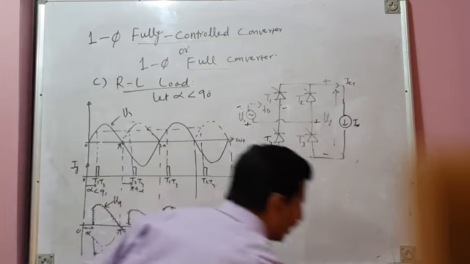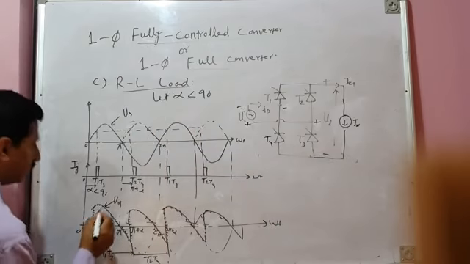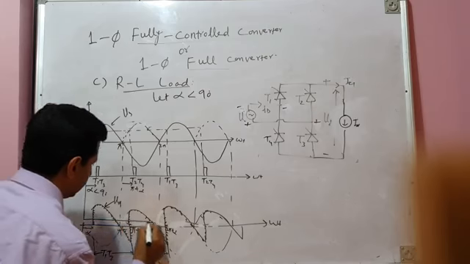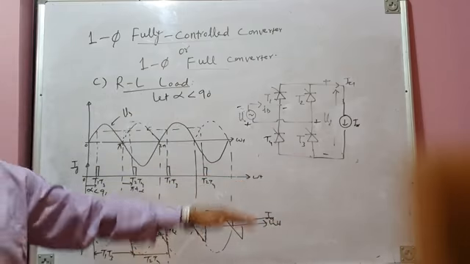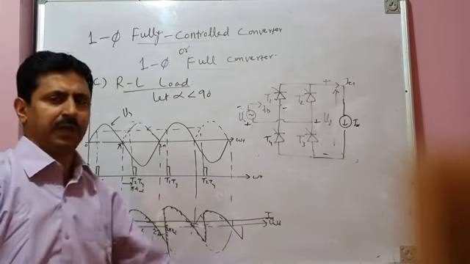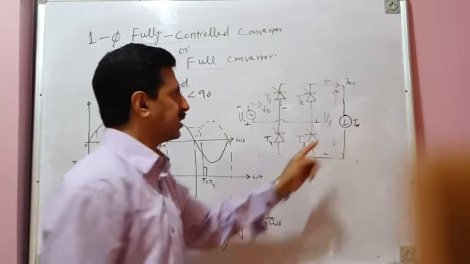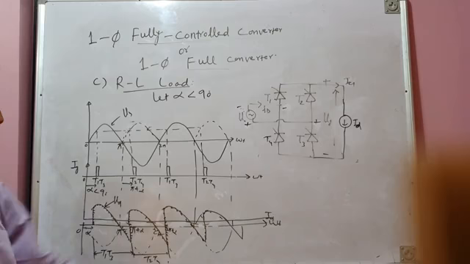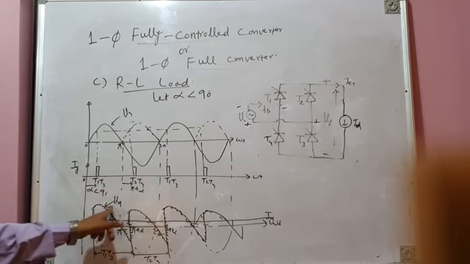If the load is sufficiently inductive, so that the load is modeled as a current source, your load current will be like this. This is the load current ID. It is ripple free, it does not have any ripples. Let's assume the load current is ripple free because the load is sufficiently inductive that it is modeled as a current source. So the load current ID is constant and ripple free. So this is the nature of the load voltage waveform.